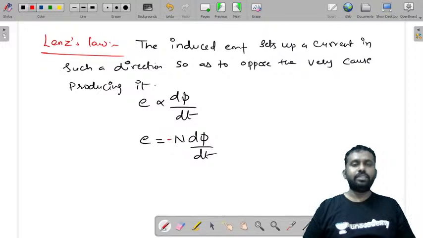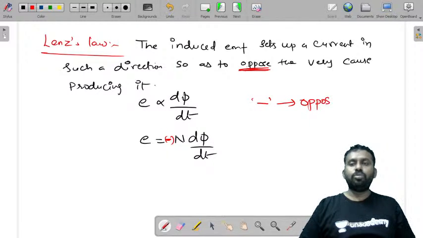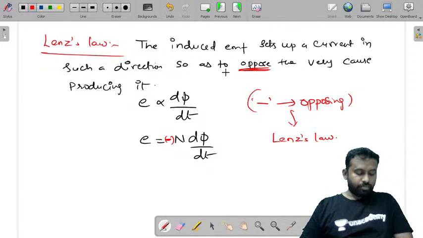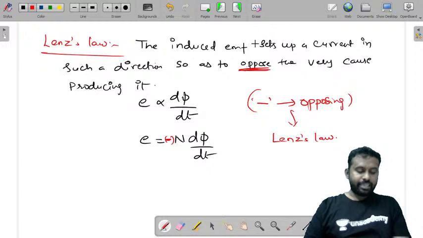Now this minus sign indicates opposition: whatever is produced is in the opposite direction to the cause for it. That is the reason this minus sign indicates opposing, and it is given by Lenz's law. So EMF gets induced in the conductor whenever there exists a change of flux.